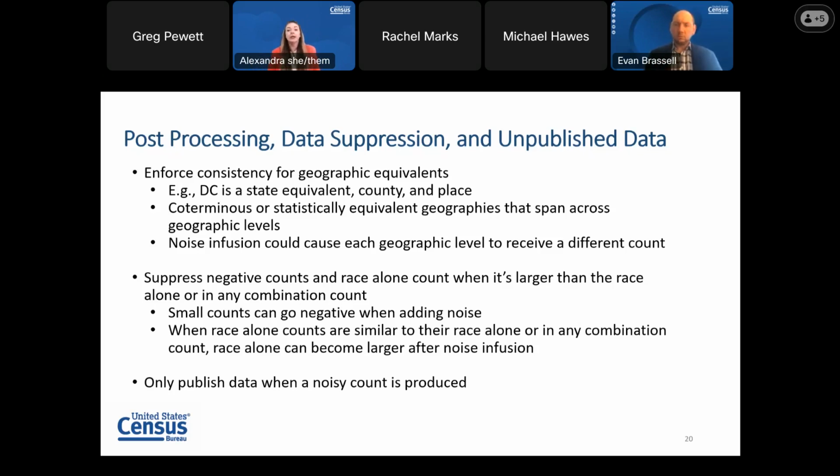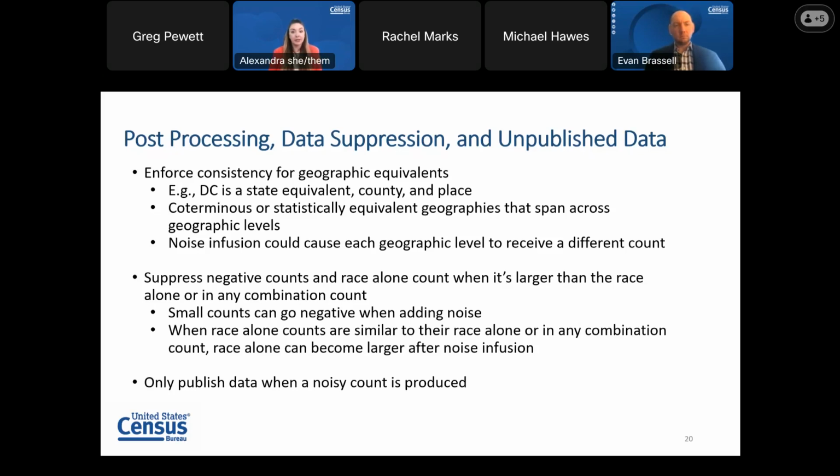And so we complete post-processing to ensure they do have the same count. In addition, some data undergo suppression. When counts are close to zero and you add noise, the counts could go negative. We suppress negative counts, which are reflected in the published tables by an X in the table.